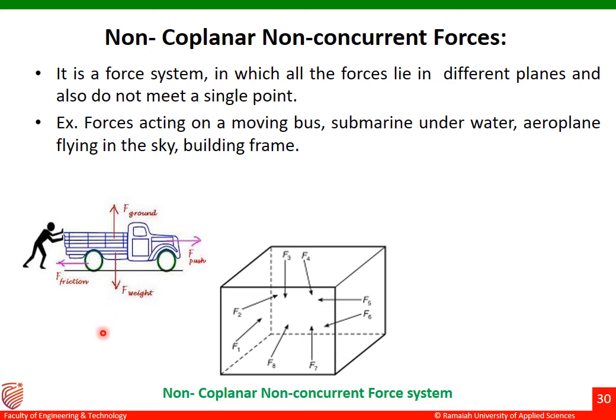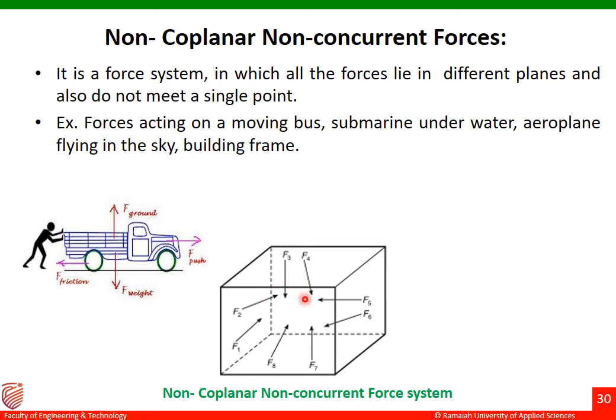For this weight, there is an equal and opposite reaction, that is F ground, and then force F is towards the right side. You can see all these forces are not acting on the same plane, and they are not connected to a single point. So for such an example, we call it non-coplanar non-concurrent forces.